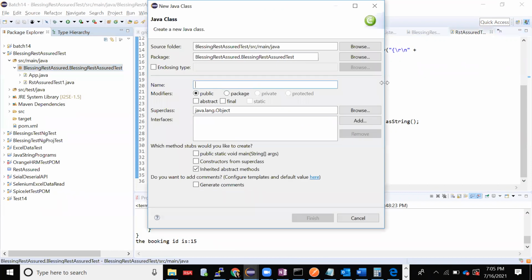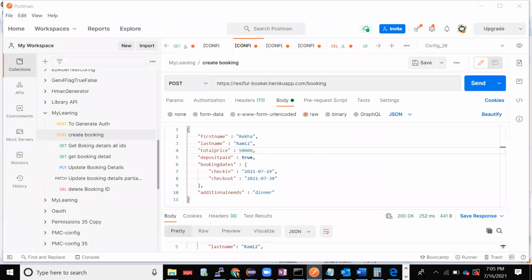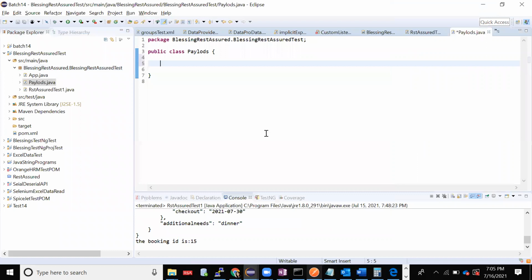I'll keep my payloads separately. I'll create a class called Payload, in which I'll create a method for my requirement here. My requirement is create booking, right? So I'll create one method, public static void, then createBooking. Okay, I'll create one method.